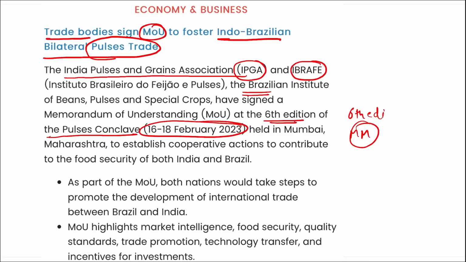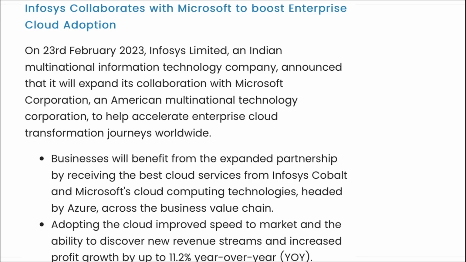Here quality will be checked, quality standards will be maintained, technology will be used for transfer, and various incentives or investments will also be provided to these organizations so that trade between India and Brazil can be easy. Alright, so remember IPGA and IBRAFE, of India and of Brazil, came together and signed an MOU for this trade of pulses.